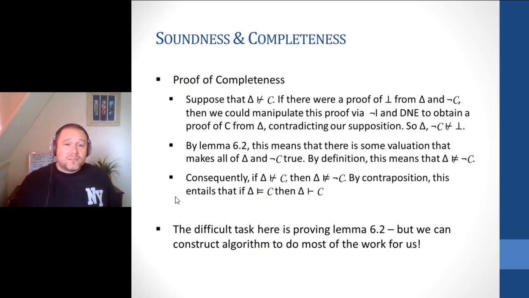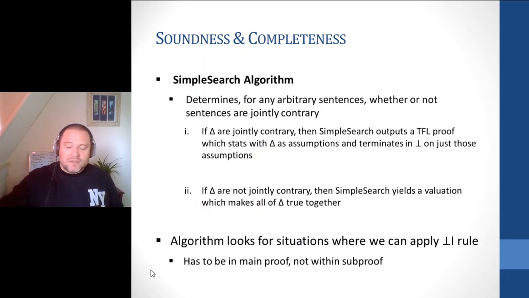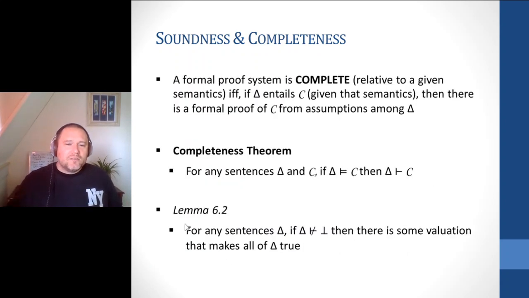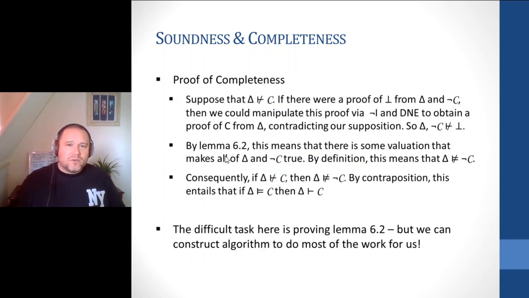Now, by lemma 6.2, which we had on the previous slide, we can go back. Lemma 6.2 says for any sentences, if they don't prove a contradiction, if they're not jointly contrary, then there's some valuation that makes them all true. So by lemma 6.2, there must be some valuation that makes our collection of sentences and not C true. By definition, this then means that our sentences do not tautologically entail not C. Okay, so far so good.